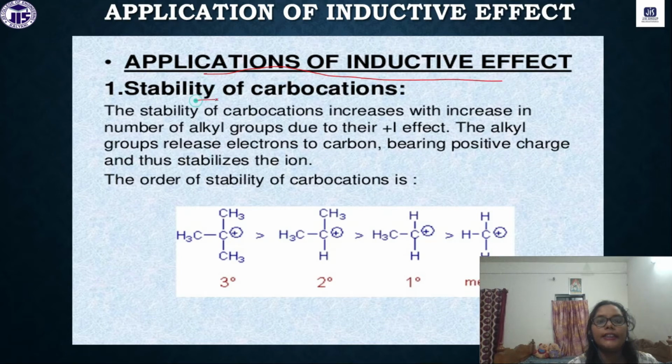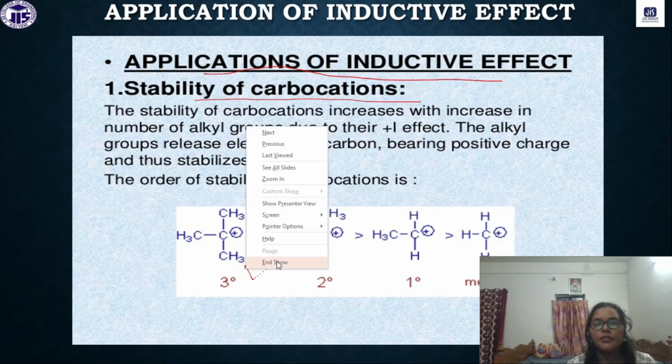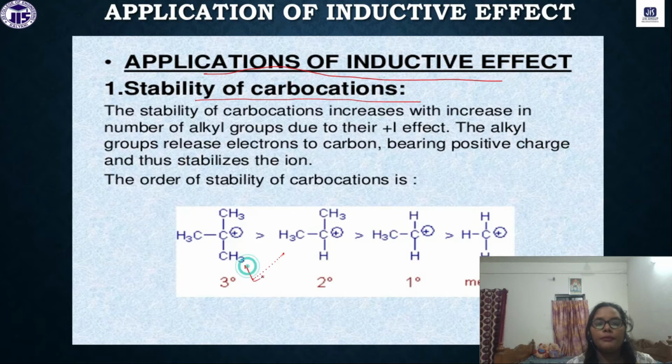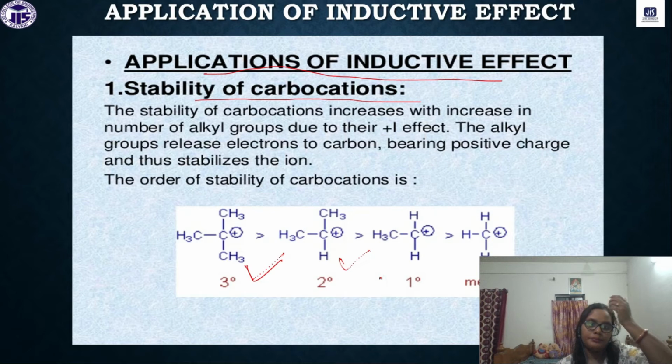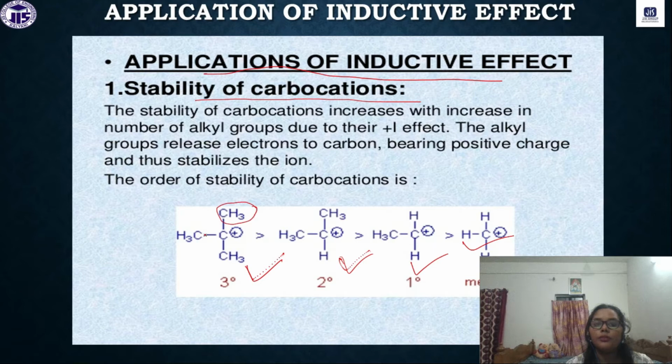First is the stability of carbocation, a very important question. We have the 3 degree carbocation, 2 degree carbocation, 1 degree carbocation, and the methyl carbocation. Here for the 3 degree carbocation we have 3 methyl groups.